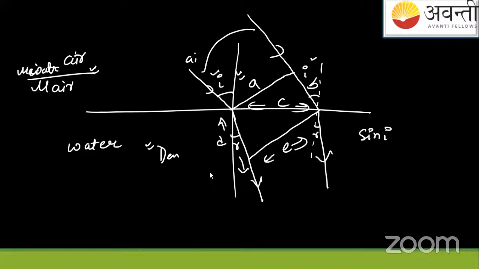Okay, sine I, anyone? So let us see it. Sine I will be here like this. This is I. So sine I will come out to be B by C. Very good.